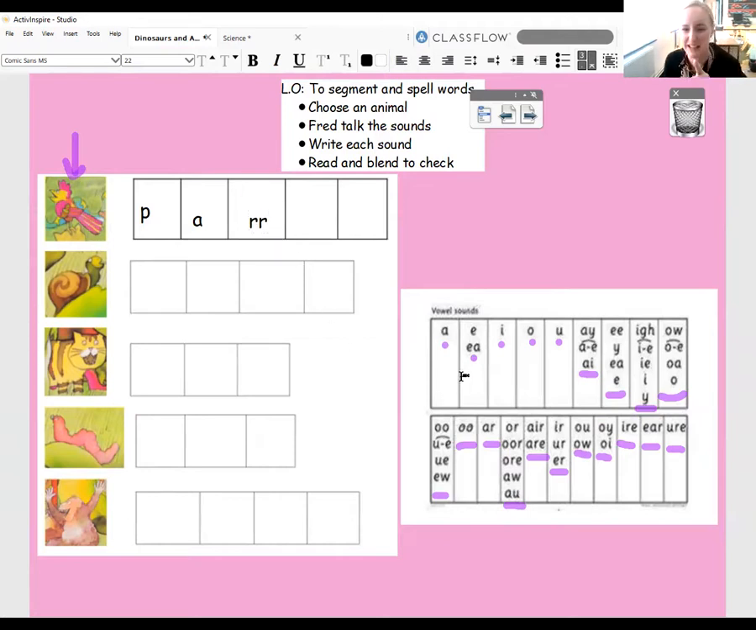Oh, which letter makes an sound sometimes in a word? It's actually the letter O. Okay, and my last sound, t. There we go, fabulous. Right, I'm just going to move my O up there, and then I'm going to read it and blend it to check. Parrot. Great, that one is perfect.